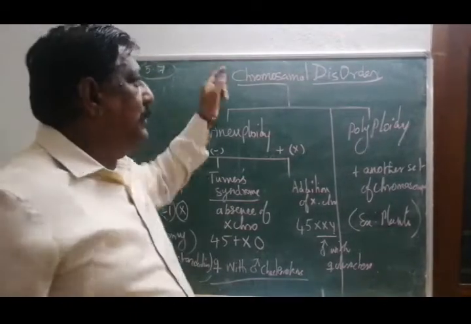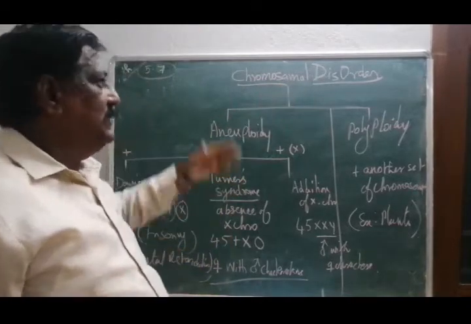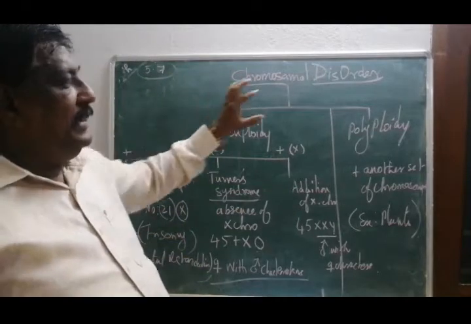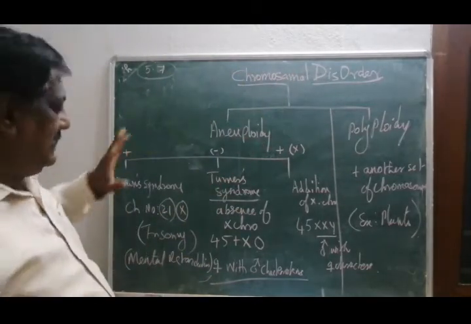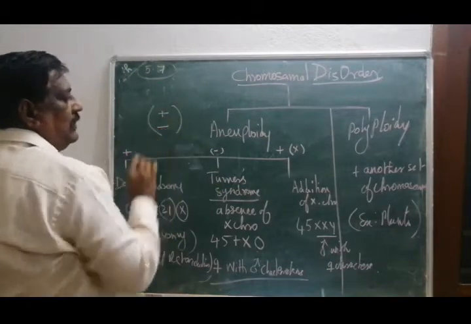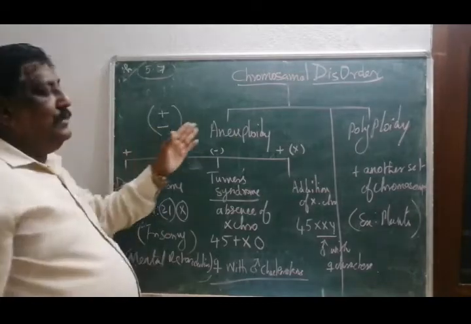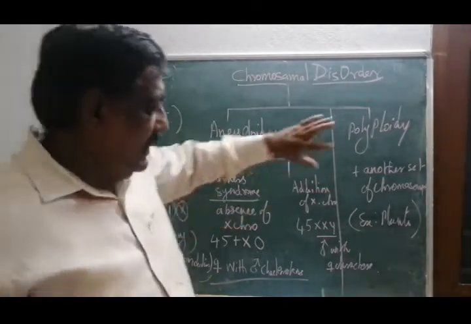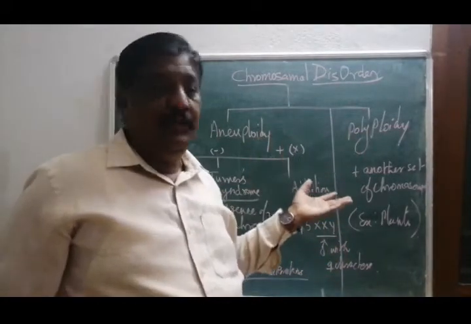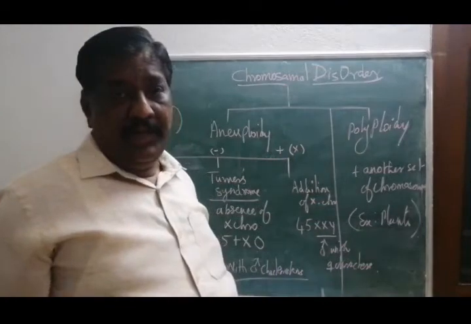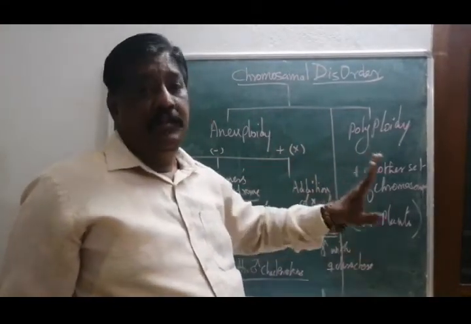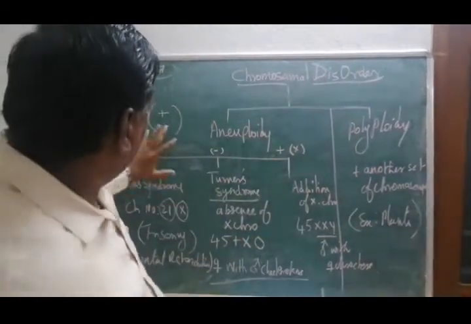Hello, children. Now we are going to see about chromosomal disorders. So it is called chromosomal aberration, right? There are 2 types, aneuploidy and polyploidy. Aneuploidy is nothing but either addition or deletion of a chromosome. Polyploidy is nothing but doubling of the chromosome. Suppose 46 chromosomes become 92, that is called polyploidy. But this doesn't take place in animals, it takes place only in plants. Okay, forget about that. Now we come to aneuploidy.